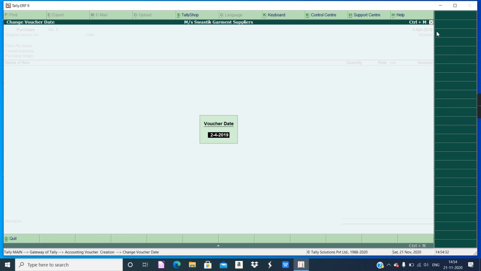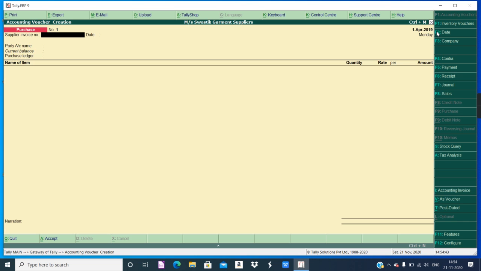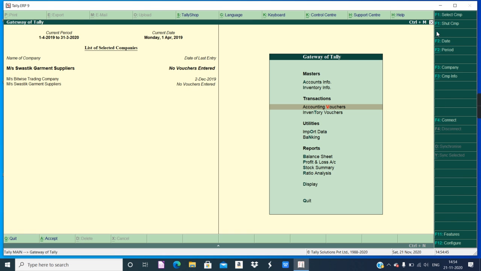Now, if I make it 1/7/2017, I will get an error in this manner. So what I will do, I'll escape this screen, come to Gateway of Tally and use this option, Period.